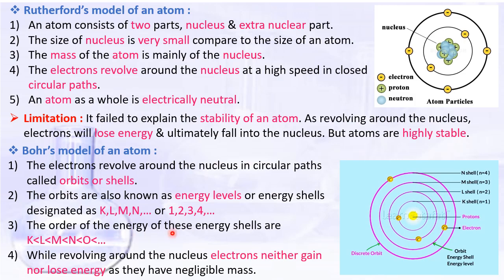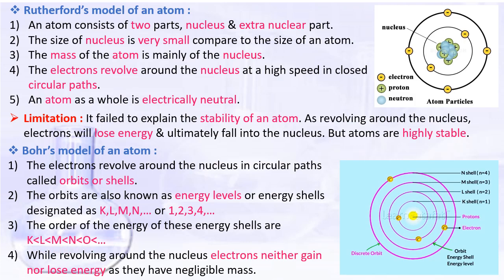Each cell has a different energy. The order is such that the energy of the L cell is more than K, M is more than L, N is more than M, and so on.